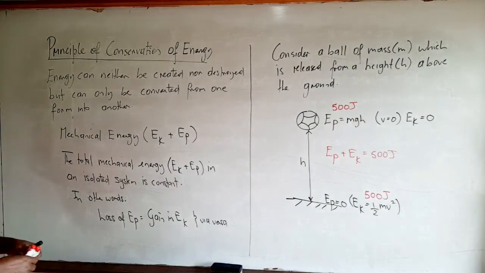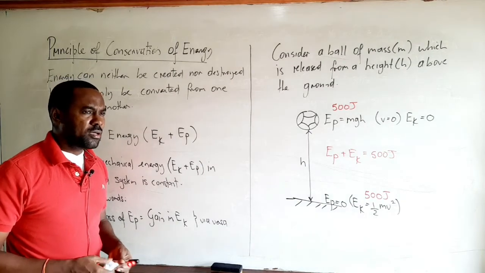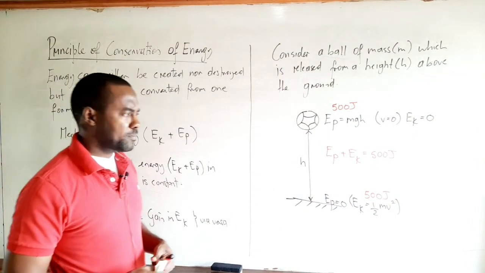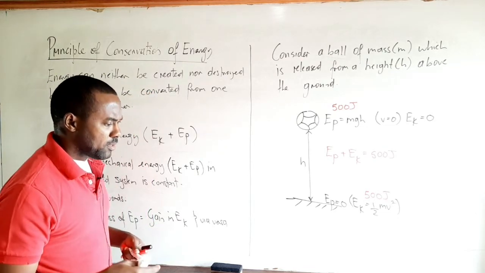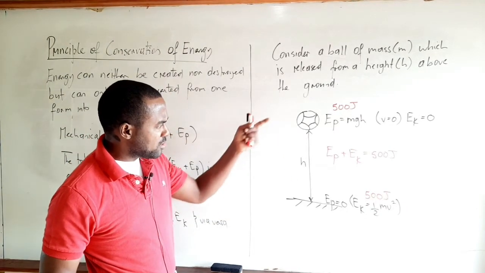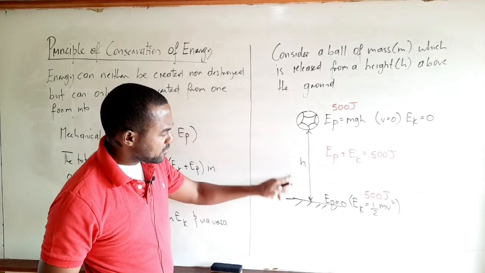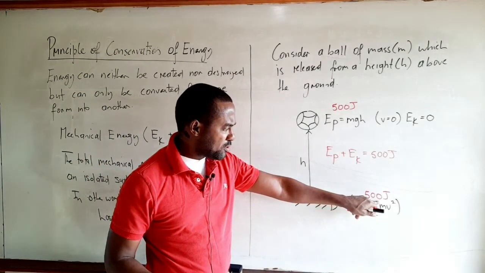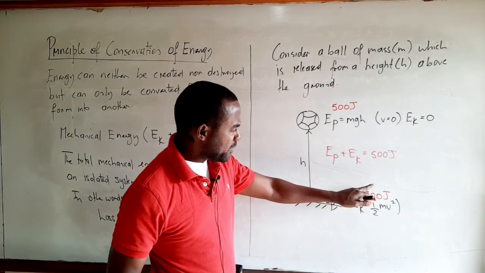Now, having looked at that situation involving the ball, we will now look at another situation, and this time we'll look at that of a situation involving a simple pendulum, right? However, before we go on to that, if we were to reverse the direction of motion, say the ball was thrown upwards initially, then it would have a large amount of kinetic energy, and as it rises, it loses kinetic energy at the expense of its potential energy.